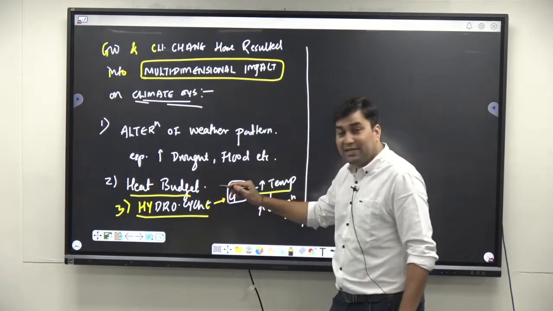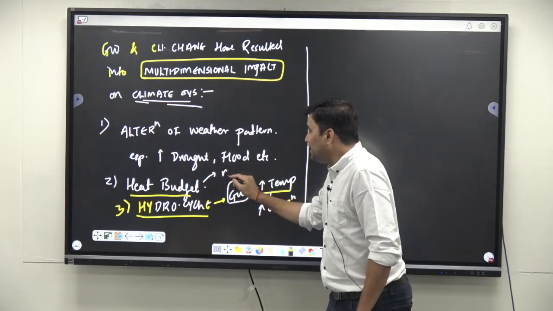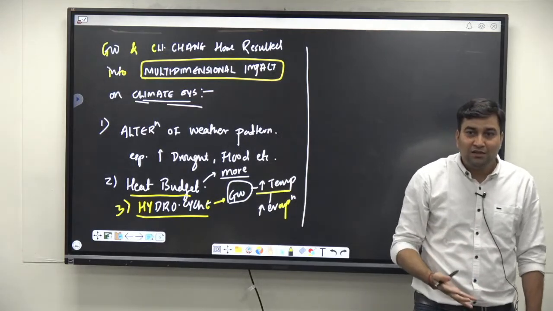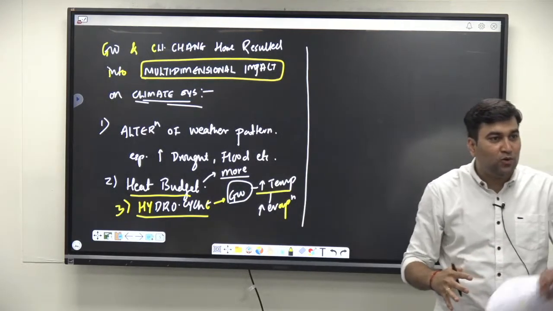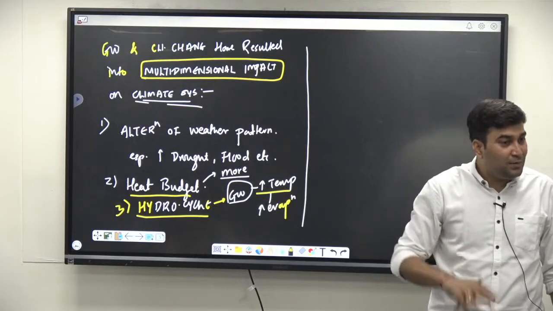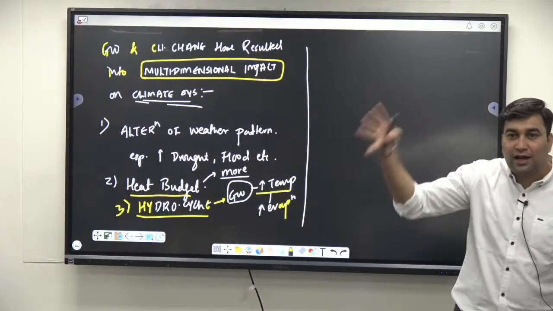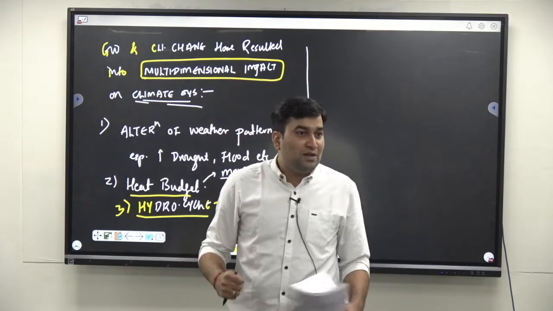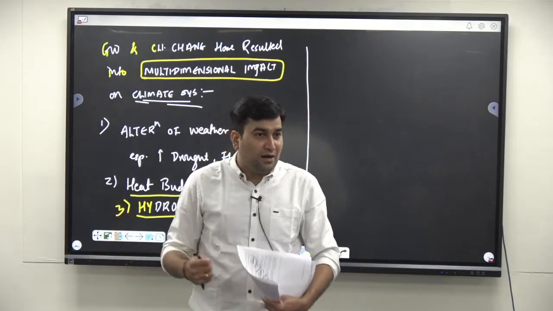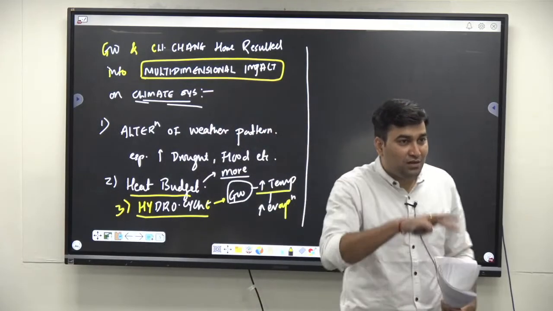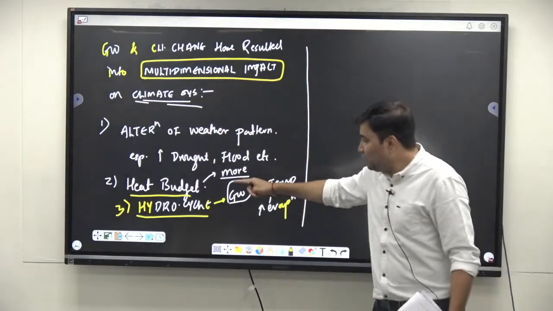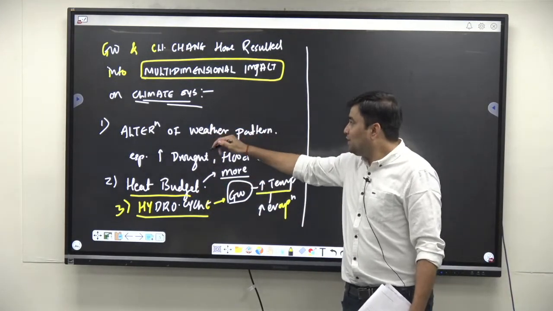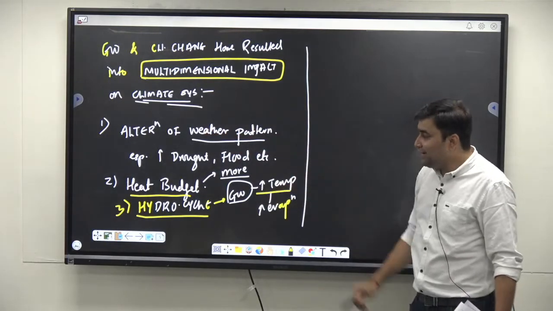Heat budget of the earth, how? Because more heat is trapped. What is the total incoming heat budget of the earth? The total incoming solar radiation should be equal to outgoing radiation, thus maintaining the heat budget of the earth. However, in recent times, the earth's atmosphere has a greater proportion of CO2, so due to this more abundant carbon dioxide, more heat has been captured in the earth's atmosphere. Due to that, the heat of the earth has increased, right? So that is the alteration of the heat budget, alteration of the weather patterns, then the hydrological cycle.